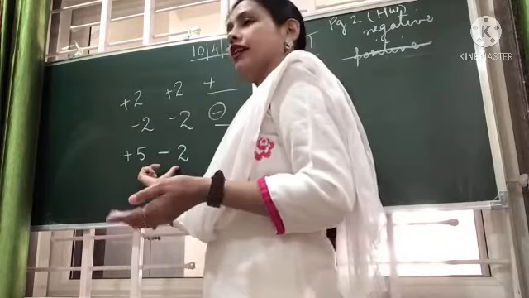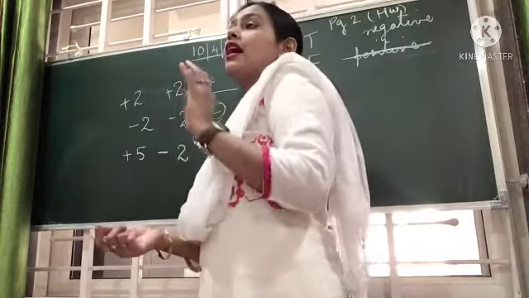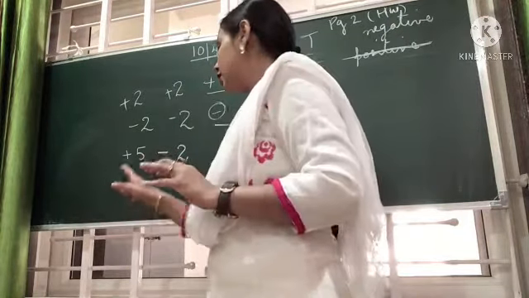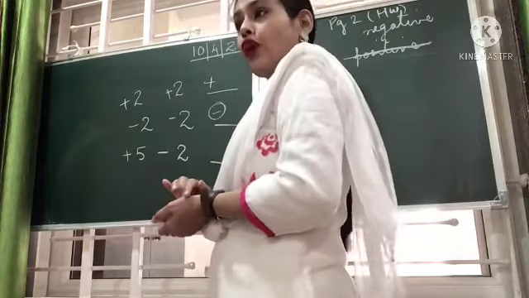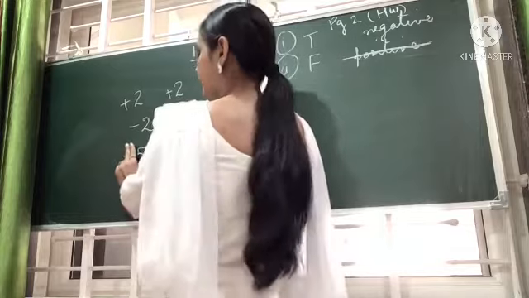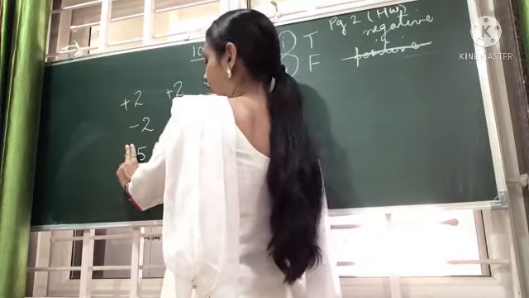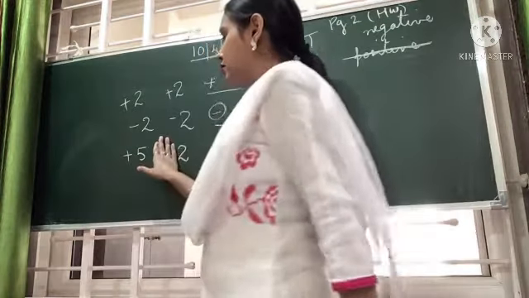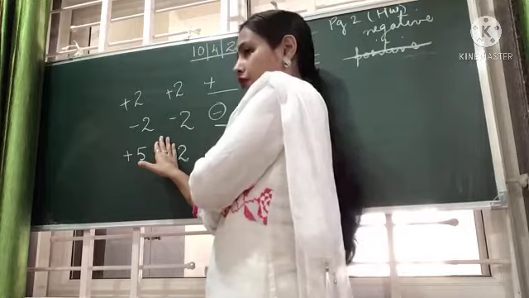It depends on the strength, the magnitude or value, of the positive and negative integer. For that, what we do? We hide the signs like this and we check which number is greater here. And we find that 5 is greater. So here, the answer is positive. So whatever will be the answer, it will be positive.